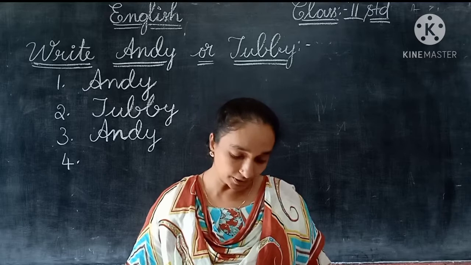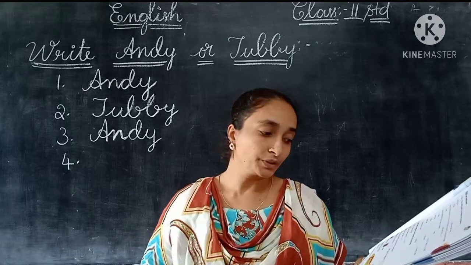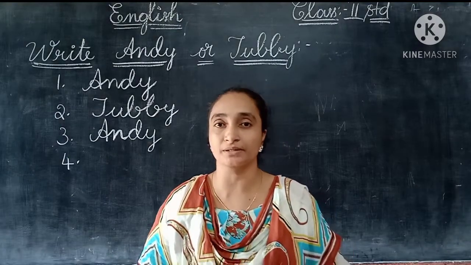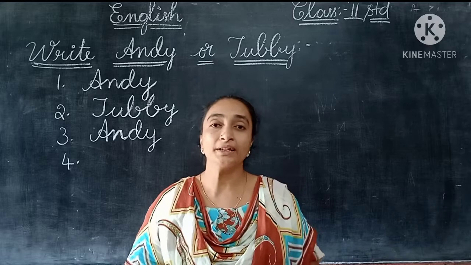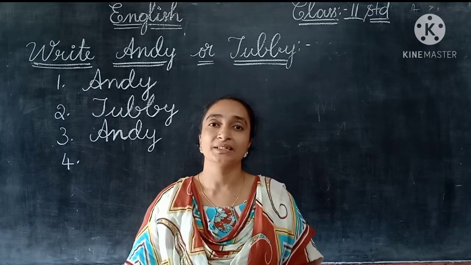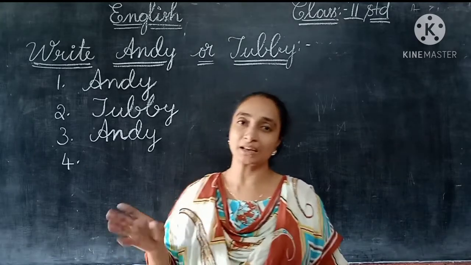Now the fourth one, children. Father told, to whom did he tell that it was very important to sleep and rest? So daddy, to whom did he say, children? To Andy or Tubby? Yes, Andy, not Tubby here. Tubby was correctly sleeping.